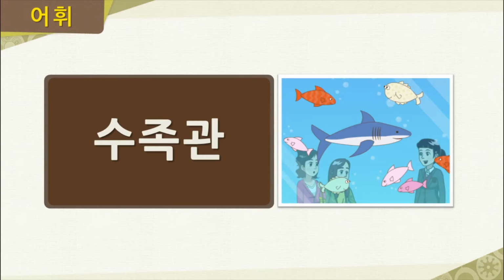Now our next word here is 수족관. Please follow along and repeat after me. 수족관. Now take a look at the picture here. The people are looking at animals that live in the sea. But where are the people? Right, they are in an aquarium, or in Korean we would say 수족관. Now let's go ahead and say the word together one more time. 수족관.